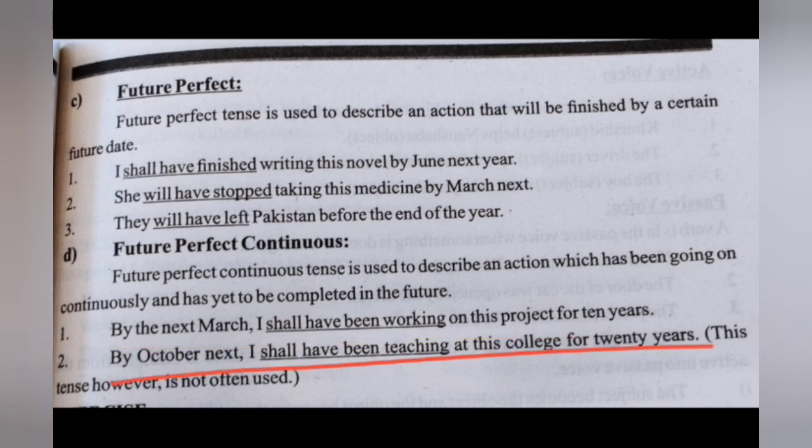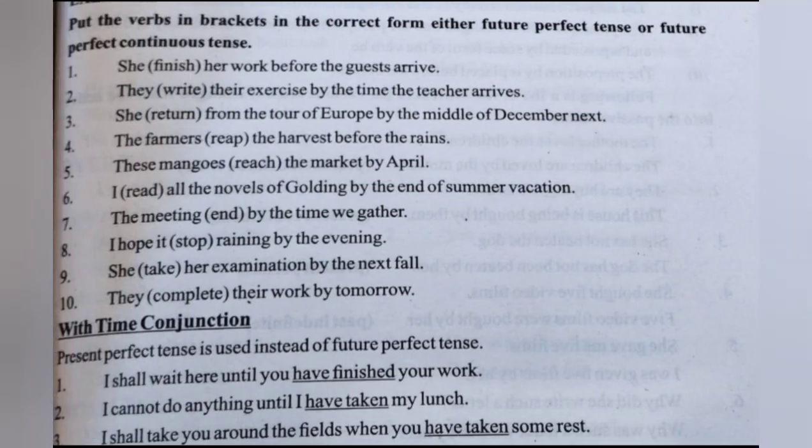By October next I shall have been teaching at this college for 20 years. This tense, however, is not often used because of the two time references in it.